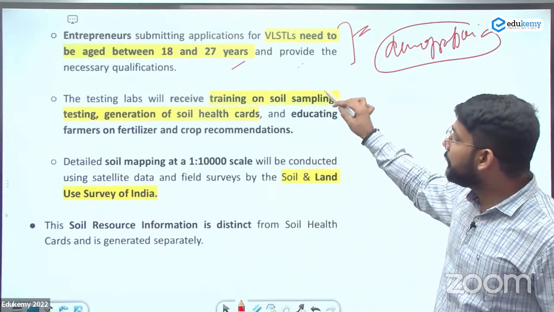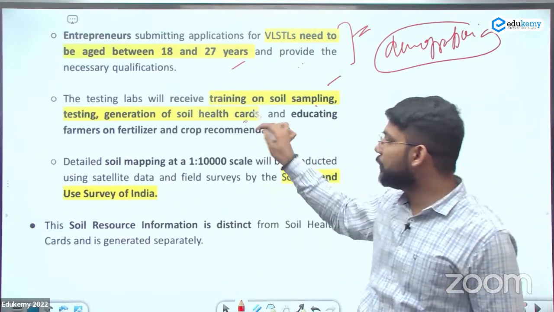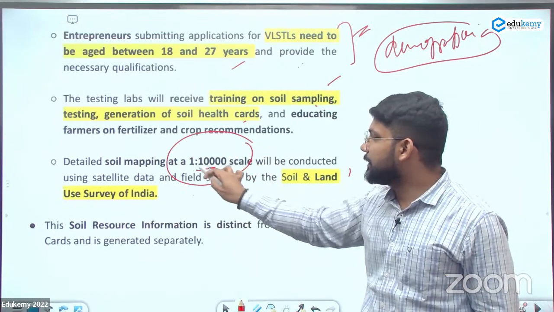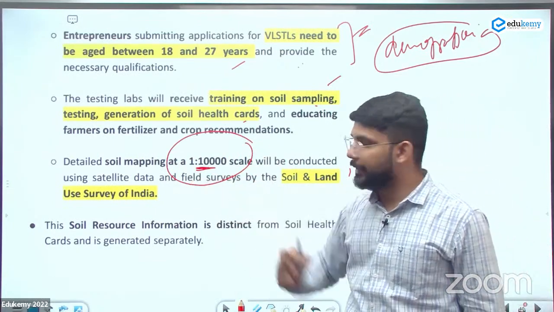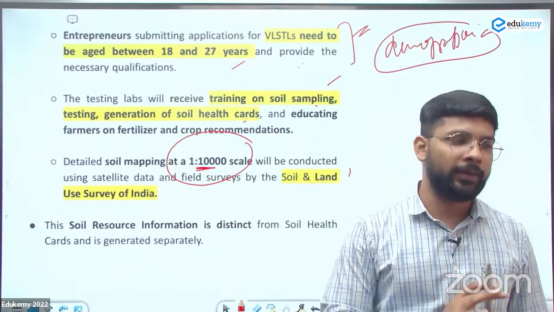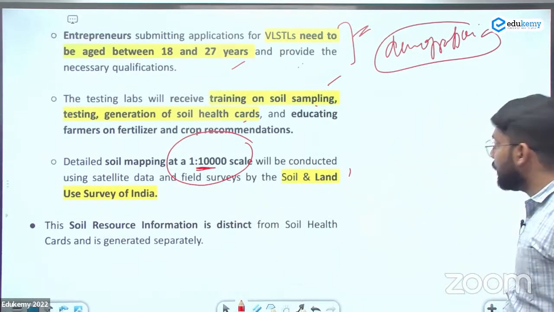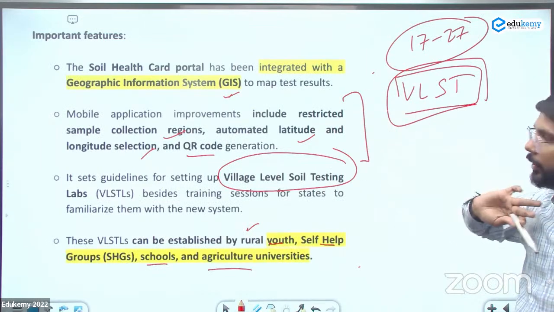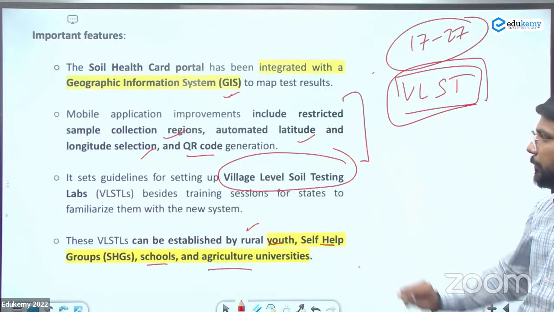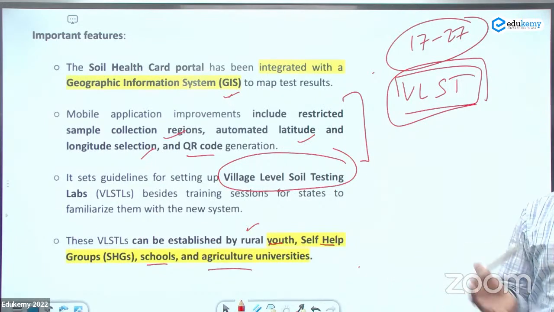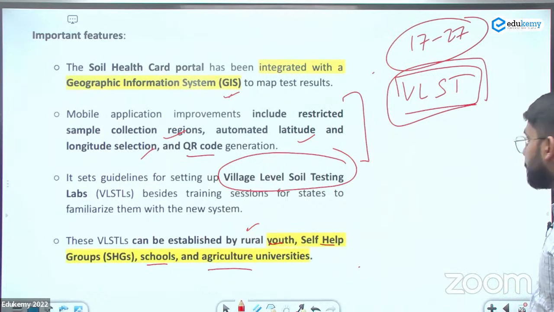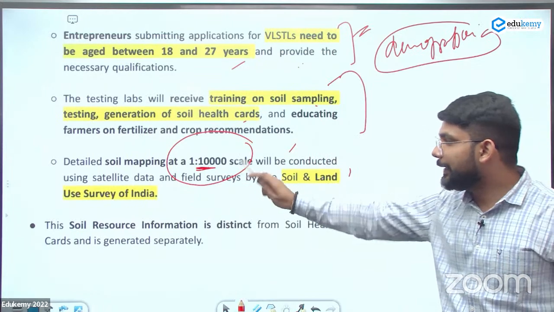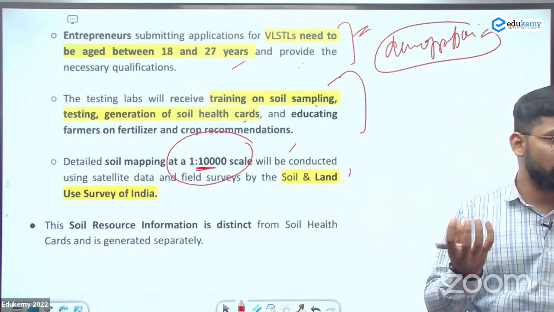The testing lab will receive training on the soil sampling testing, generation of the soil health card, and the detailed mapping at this scale given will be conducted using the satellite data, using the Land Survey of India. So these are the new tech introduced. The first tech, integrating GIS system through the mobile app. You can get the report through the QR, automated latitude system, village level soil testing labs, and anybody can establish these labs. Training in the soil sampling, and through the satellite data we can get the collection of the information.